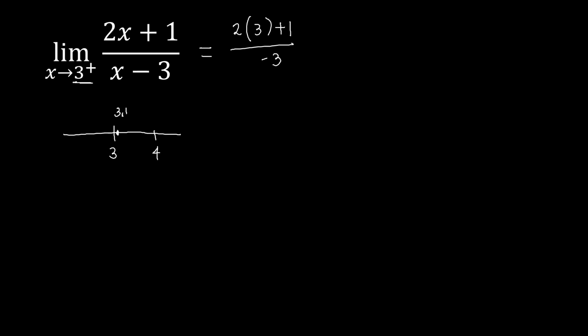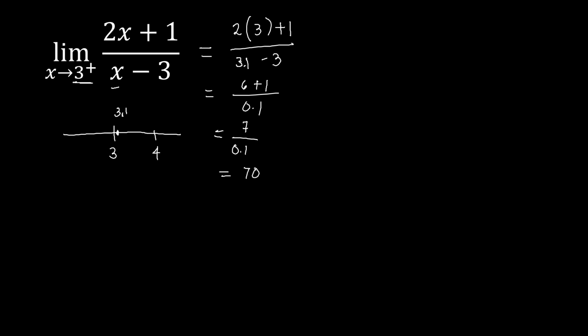So we are trying to replace x here, not with 3, but with 3.1. Let's try to simplify that. We have 2 times 3, that will be a 6, and then plus 1 over 3.1 minus 3, that will be equal to 0.1. And then we have 7 divided by 0.1. That will be equal to 70.